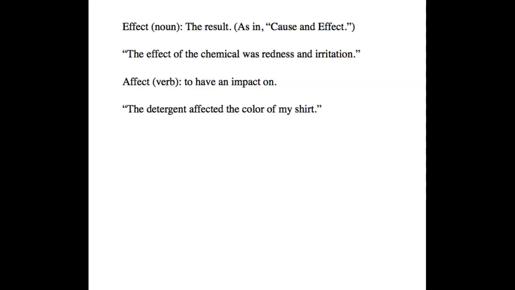Affect as a verb means to have an impact on. For example, the detergent affected the color of my shirt. And that's basically the whole story. Just kidding. That's not even barely a tenth of the story.